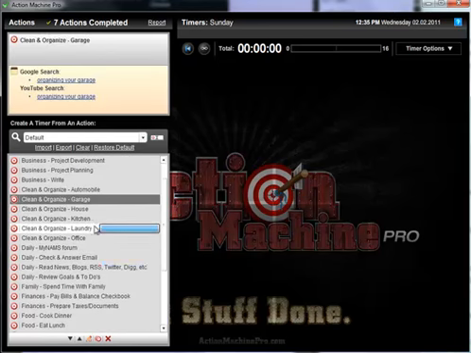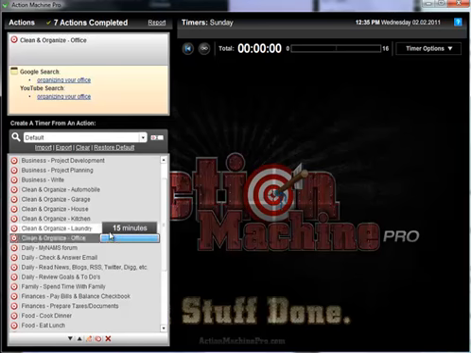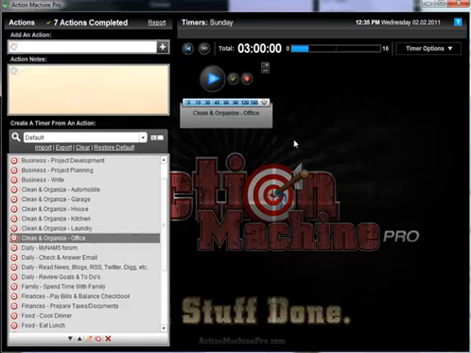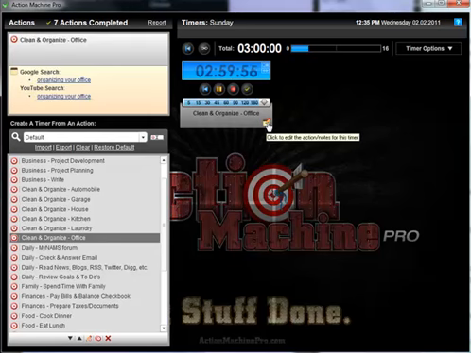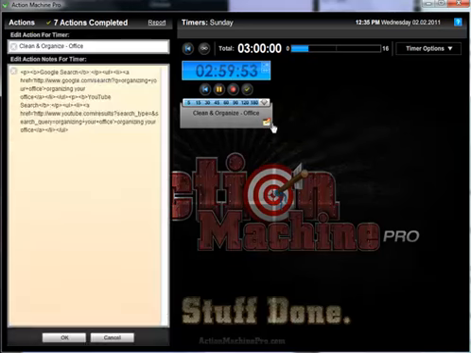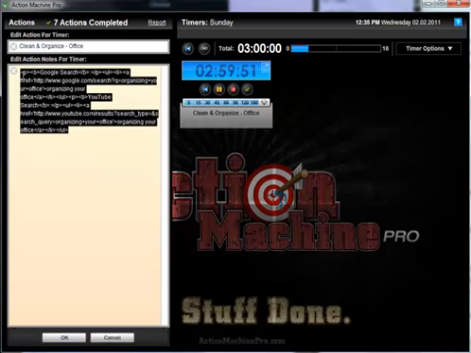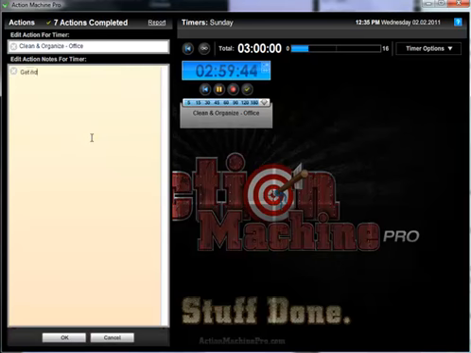Now let's say I want to go organize my office. This is probably something that would take me about maybe 3 hours in a good Sunday activity. So I click that I'm going to start that. Now, I want to come in and say, well, what is it going to take for me to organize my office? I can come in, I just clicked on this little edit icon down here, and I can come in and say I'm going to get rid of the bookcase. These are all actually things I'm going to do.